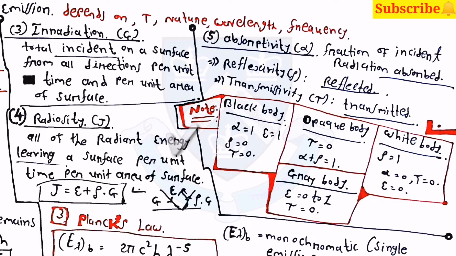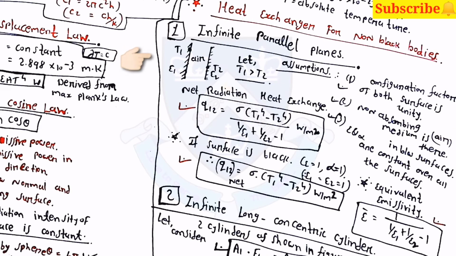For a black body, alpha is equal to 1, rho is equal to 0 and tau is equal to 0. Epsilon is equal to 1. Similarly, for an opaque body, tau is equal to 0 and alpha plus rho is equal to 1. Then for a white body, rho is equal to 1, and alpha, epsilon and tau are equal to 0. Then for a grey body, emissivity is between 0 and 1 and tau is equal to 0.